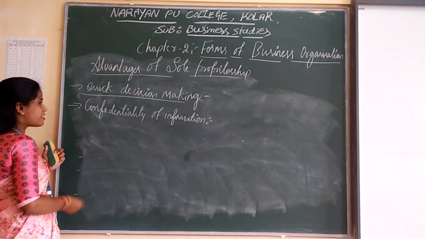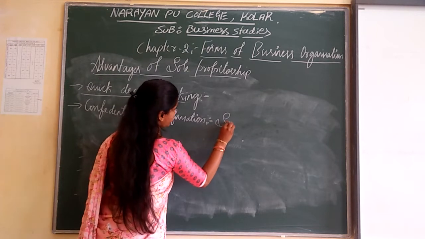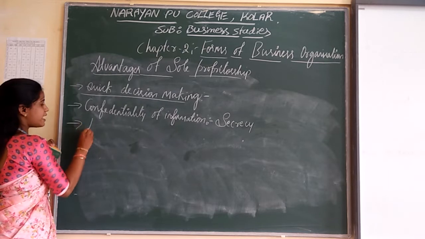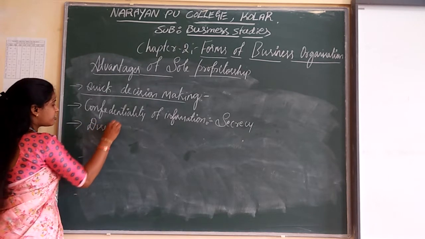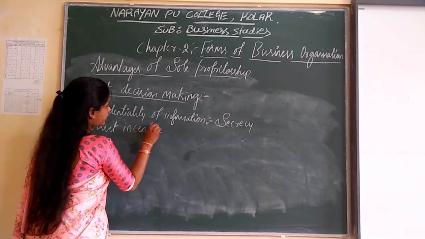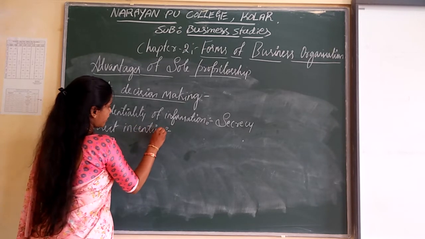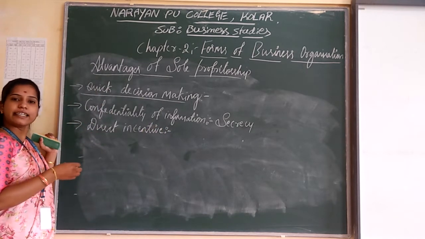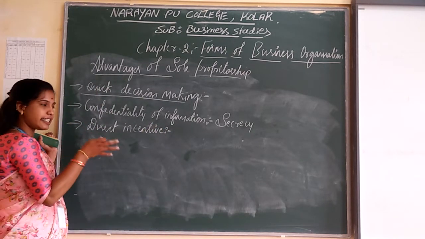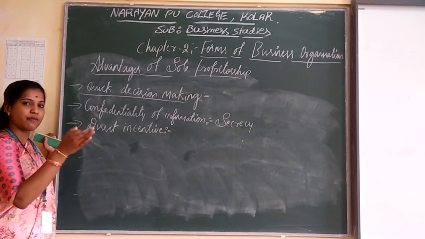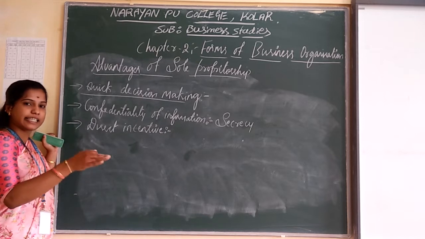And the next one is direct incentive. So the direct incentive means the sole proprietor is going to get his reward of profit directly.